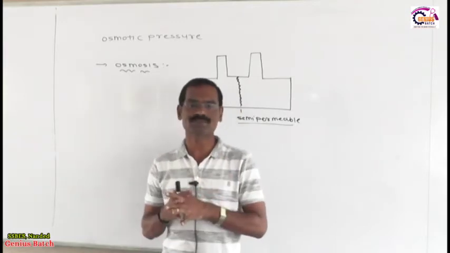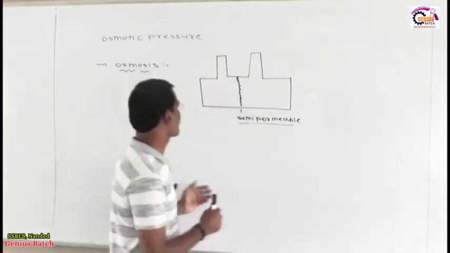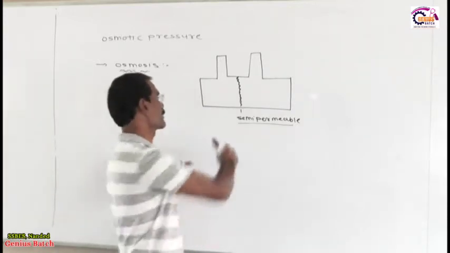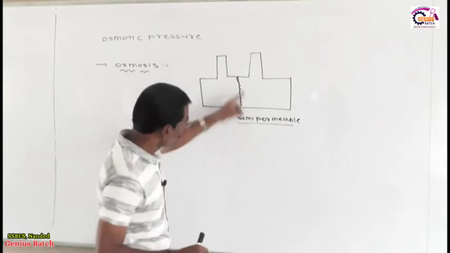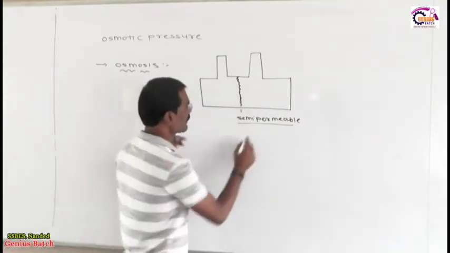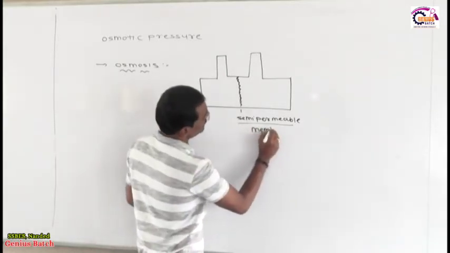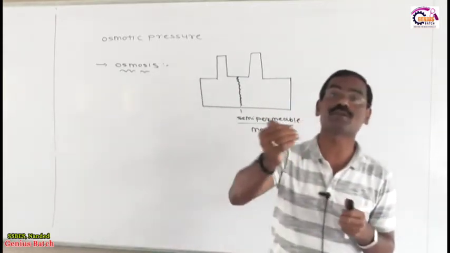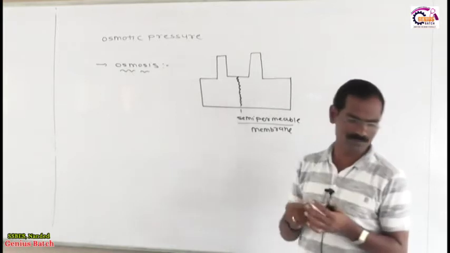No doubt, osmosis is nothing but the flow of solvent from a solution of lower concentration to a solution of higher concentration through a semi-permeable membrane, which only allows the solvent to pass, not the solute.